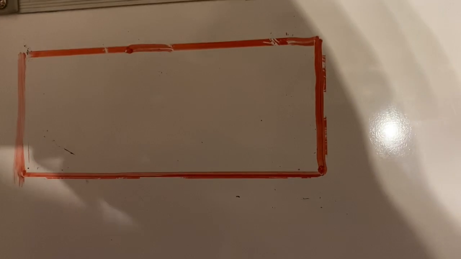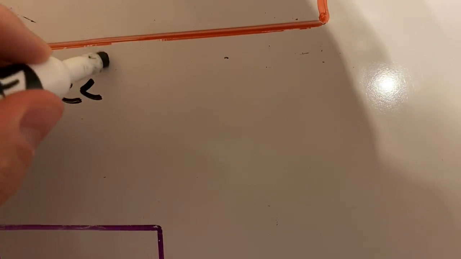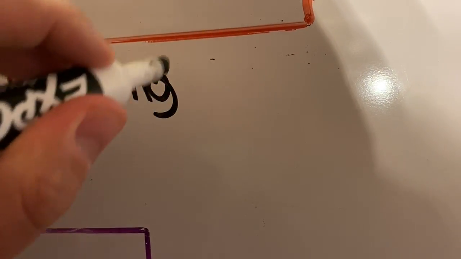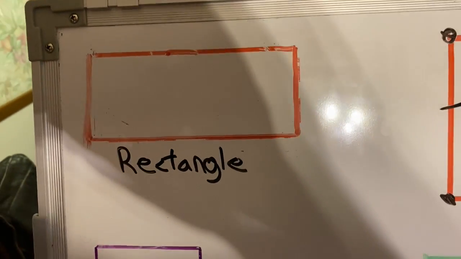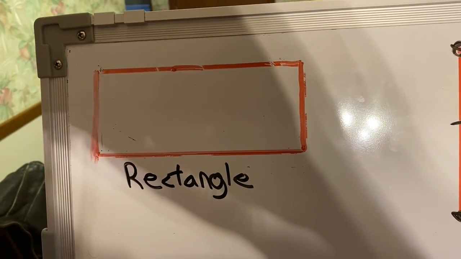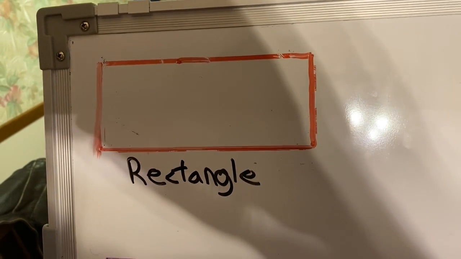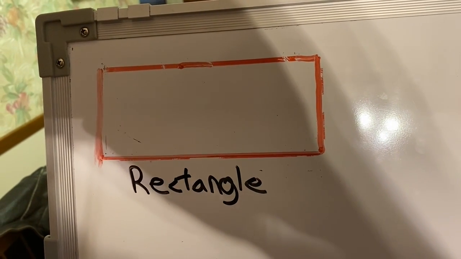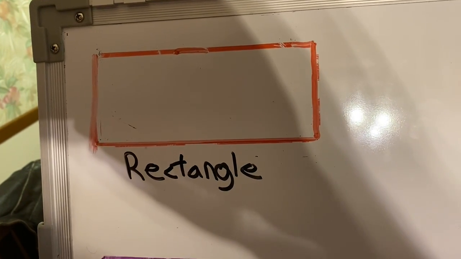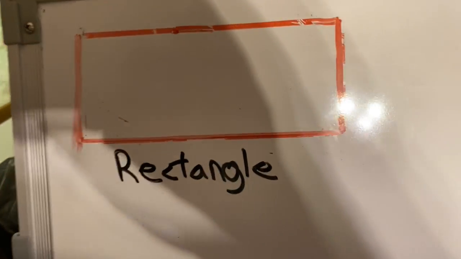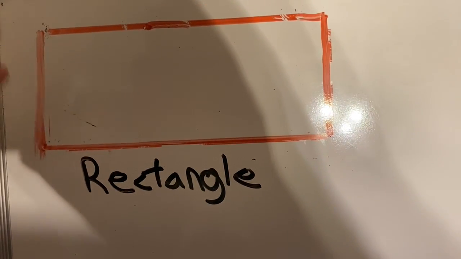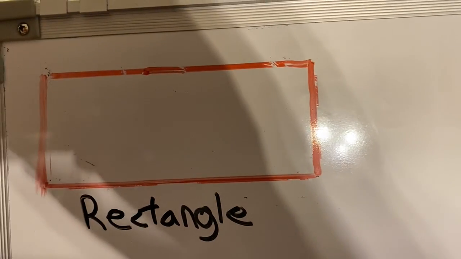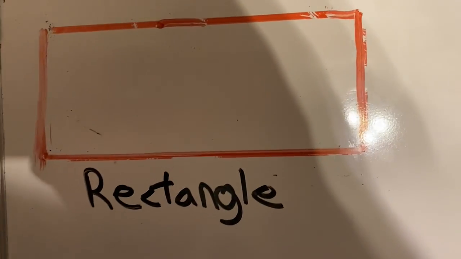What we've got here is a rectangle, and I'm going to write that underneath. Rectangle. There are a couple things that are special about rectangles. Every rectangle will have these things that are the same. Every rectangle has 4 sides. The sides are these edges that go around. These are the sides of a shape, and a rectangle has 4 of them.